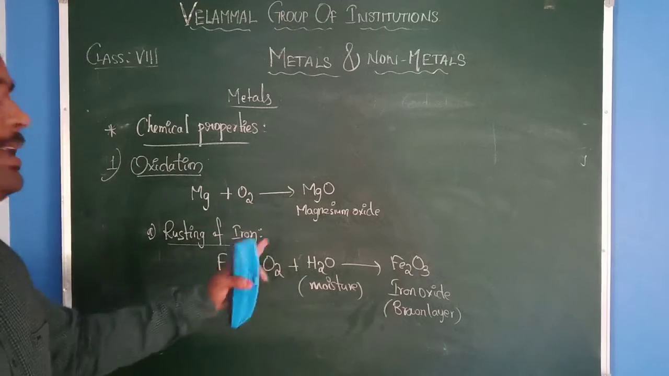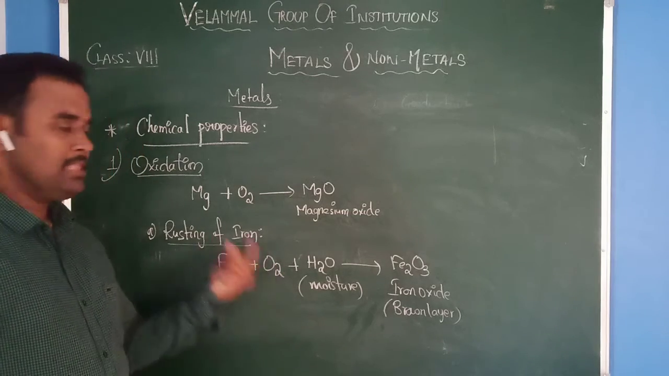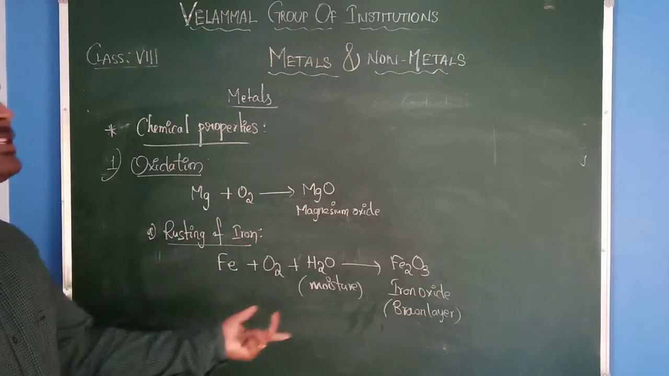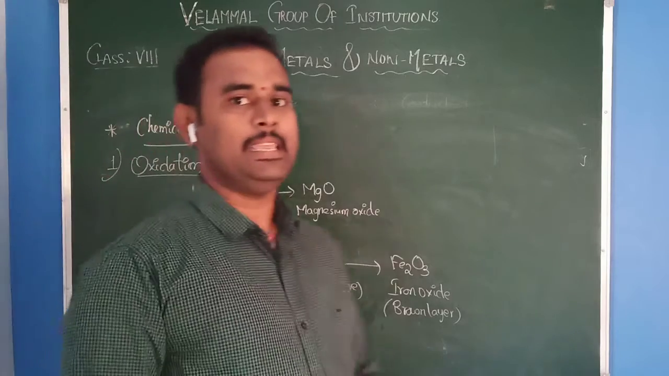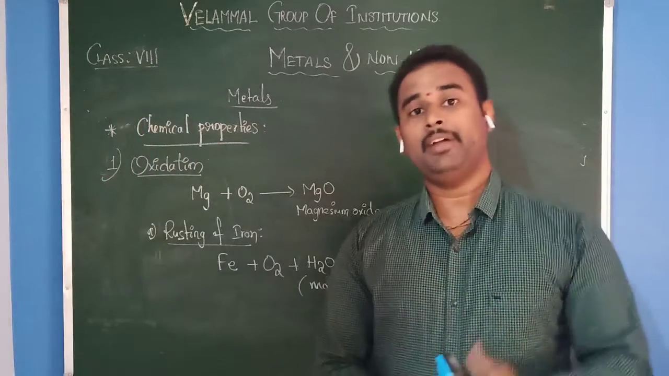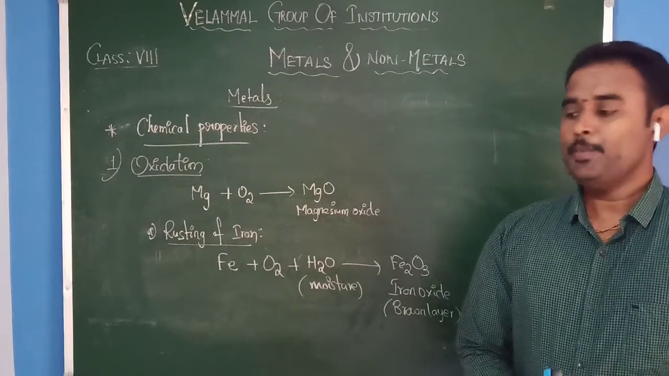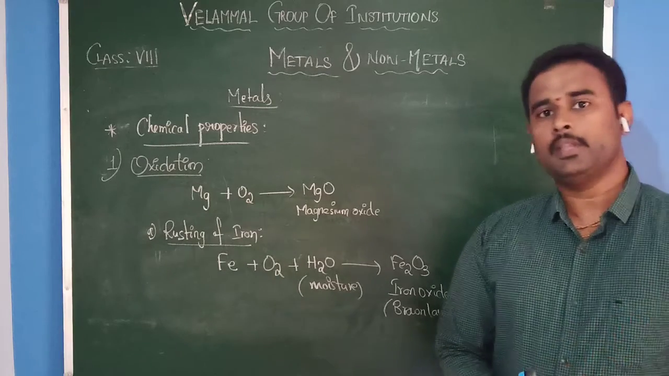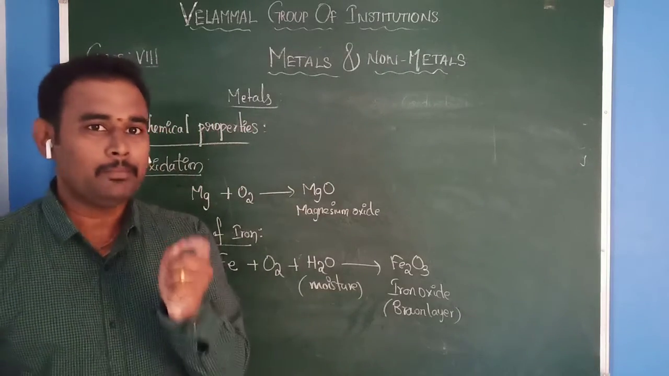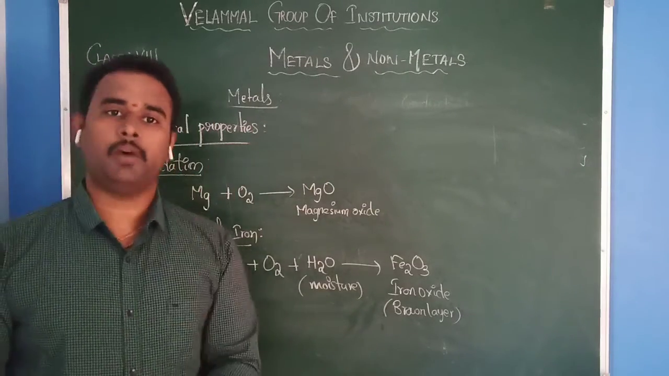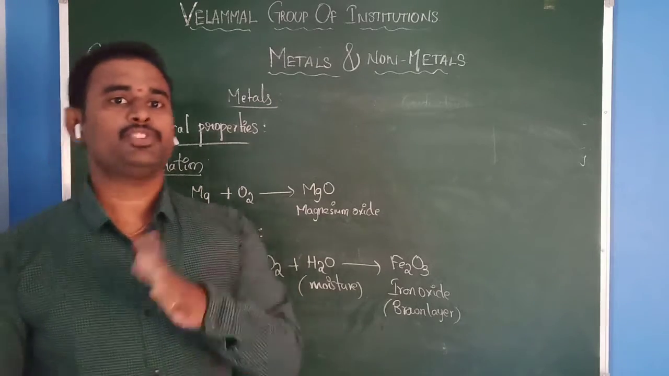This is nothing but rusting of iron. Here also the reaction takes place in the presence of oxygen. That is why rusting of iron comes under oxidation. Same like rusting of iron, we can see rusting of another metal, that is rusting of copper. When you observe copper vessels, you can see some green color dots forming. The green color component is nothing but rusting of copper.